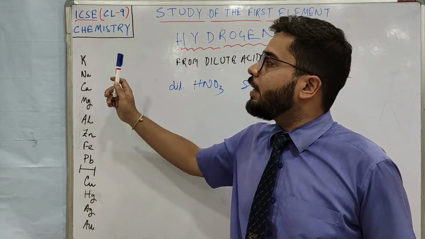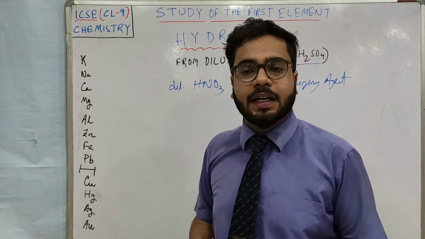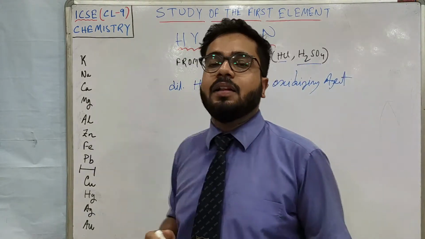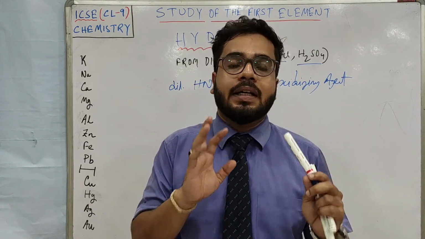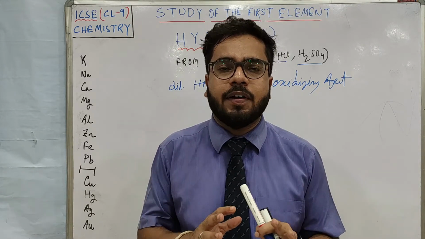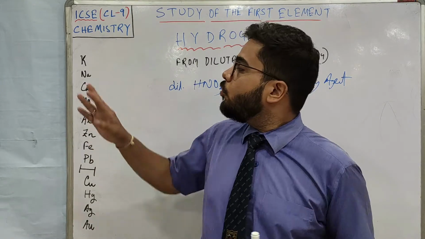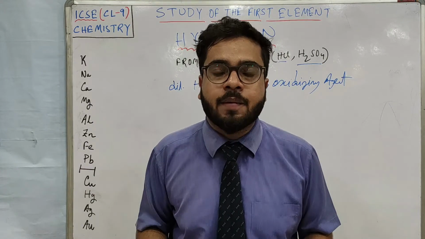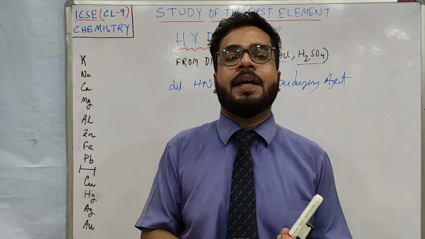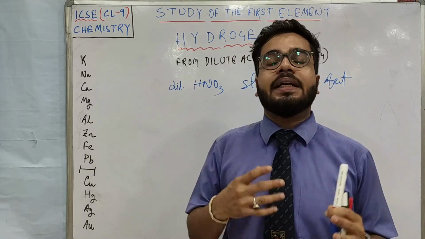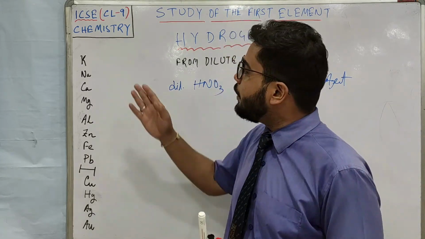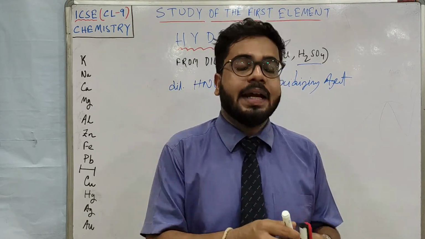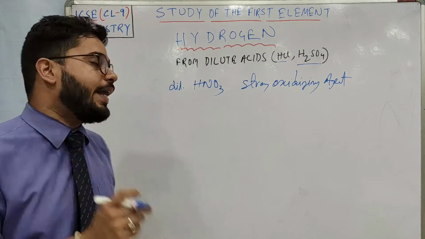See, potassium, sodium and calcium are very active metals because they are at the top of the activity series, right? So if these metals react with acids, you can understand the reaction will not be a very normal one. You have seen that when these metals are thrown into cold water, some explosion takes place because these reactions are highly exothermic. So if explosion takes place with cold water only, if these metals react with dilute acid, the reaction will be more vigorous and theoretically, the reaction will take place.